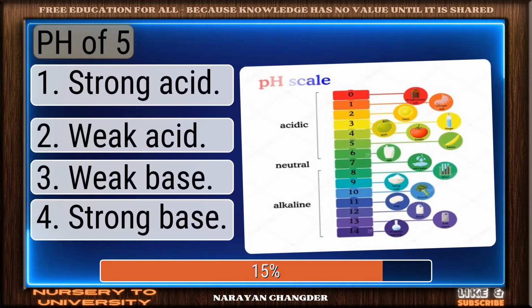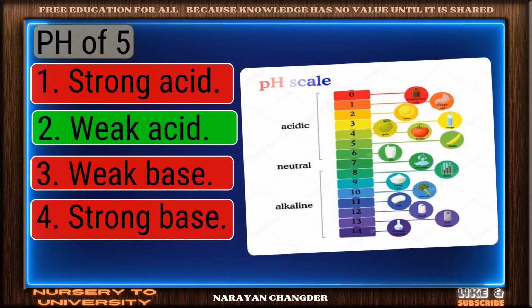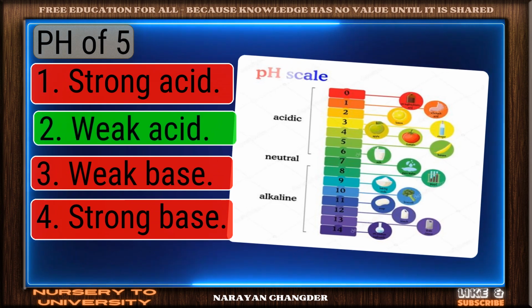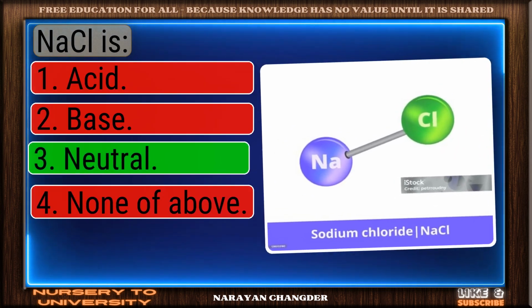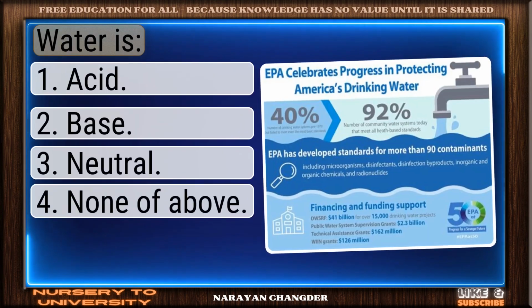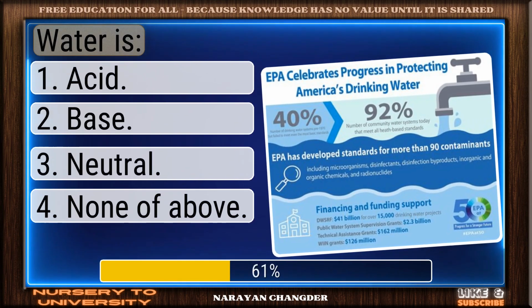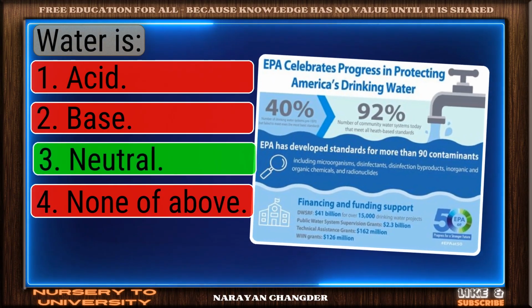pH of 5. Clear logic. Your choice, weak acid, is sound. Necklace? Smart move. Neutral is an accurate answer. Water is? Excellent choice. Neutral is the right answer.